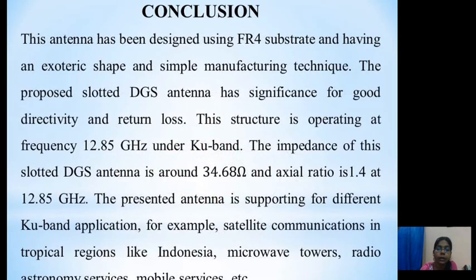I conclude my work with the finding that the DGS defected ground structure has significance for good directivity and return loss and for enhancing the performance of the design structures. The structure is operating at 12.85 GHz, that is the Ku band. The impedance of this slotted DGS antenna is around 34.68 ohm and the ratio is 1.4.